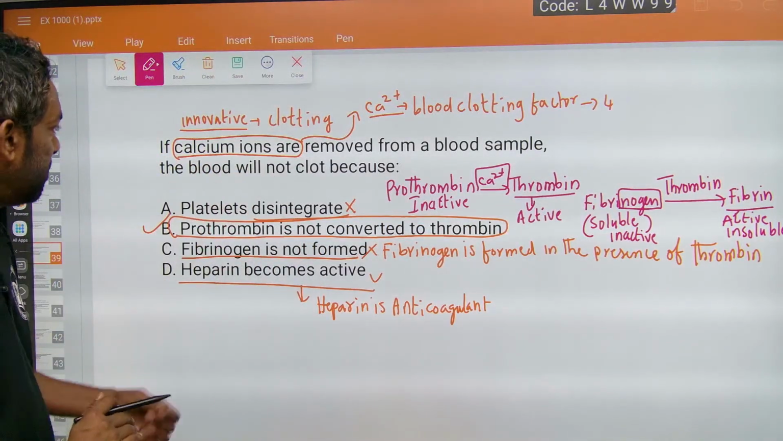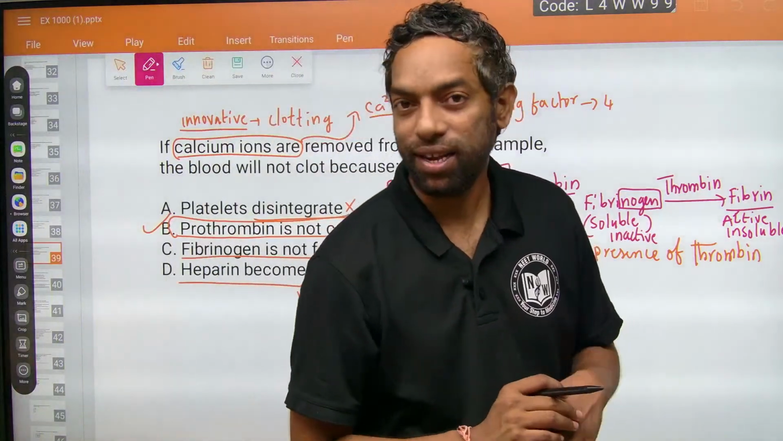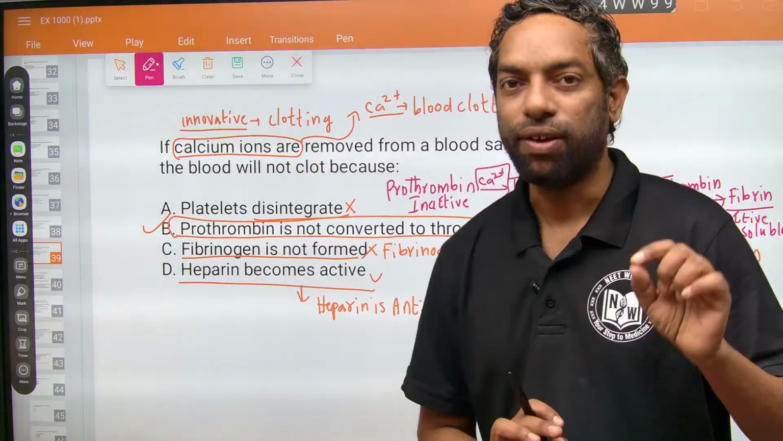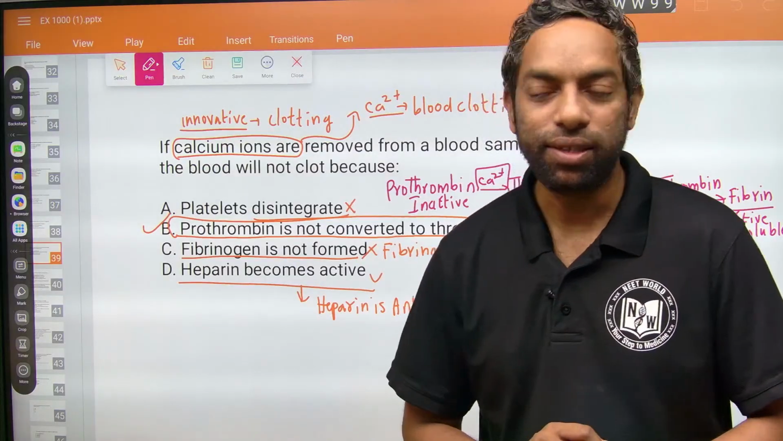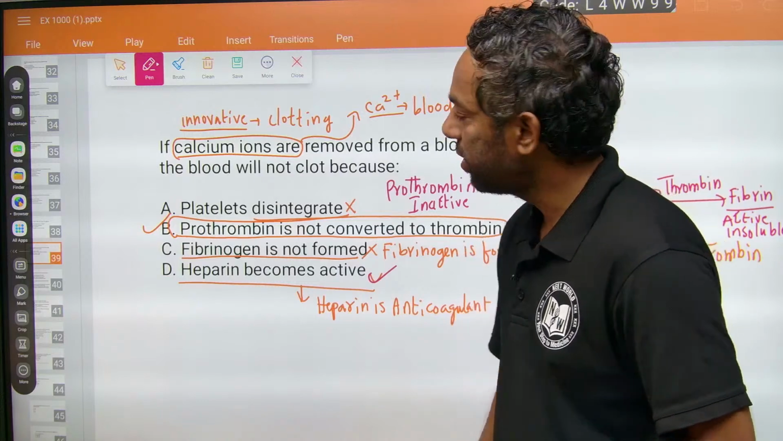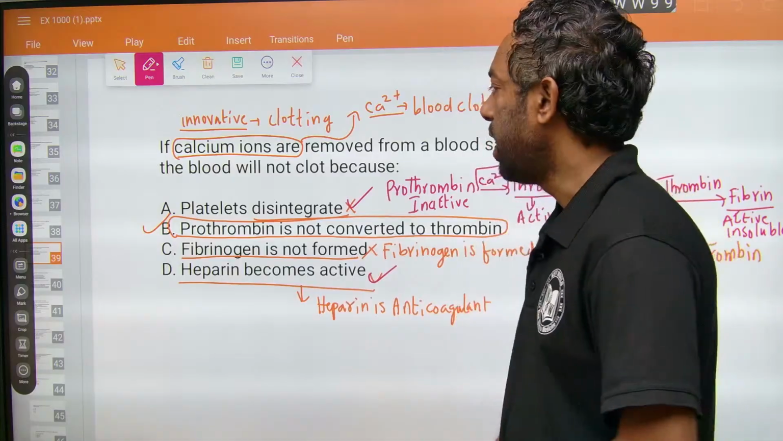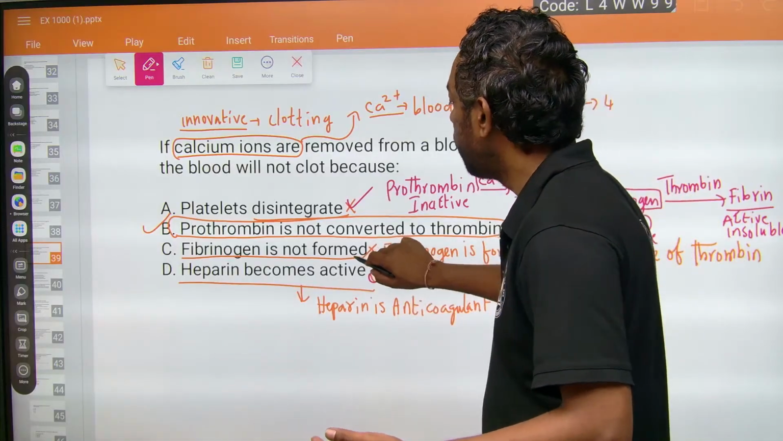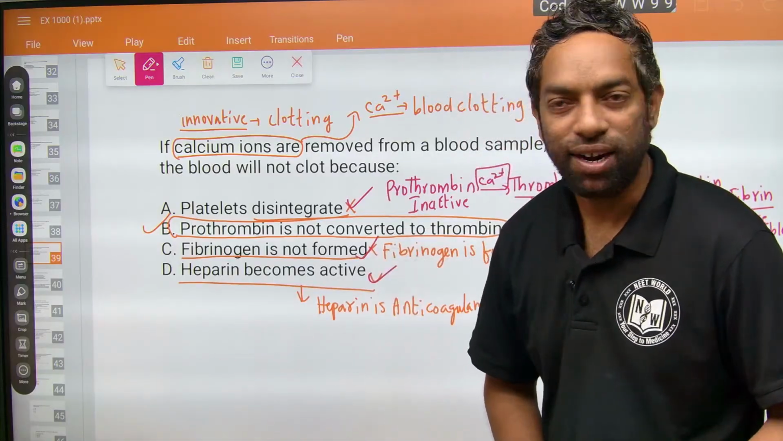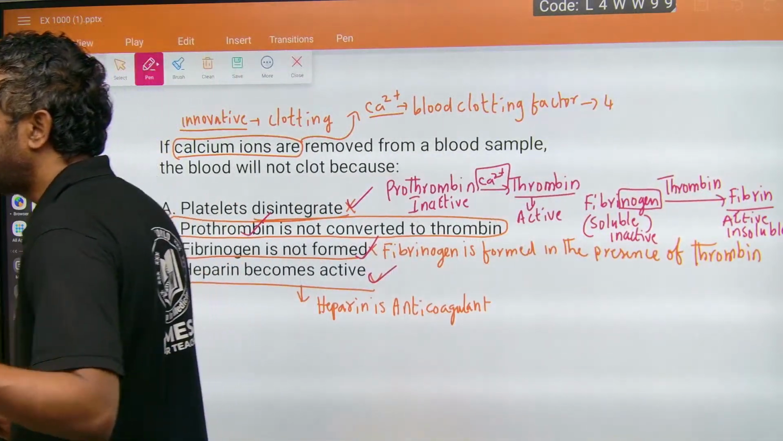So the innovative question: if calcium ions are removed, calcium ion is mainly a blood clotting factor. If you know this, the answer is easy, because you can eliminate heparin, which is an anticoagulant, quite the opposite. Platelet is an irrelevant option, and fibrinogen is relevant to thrombin, but prothrombin being converted into thrombin is the right option.